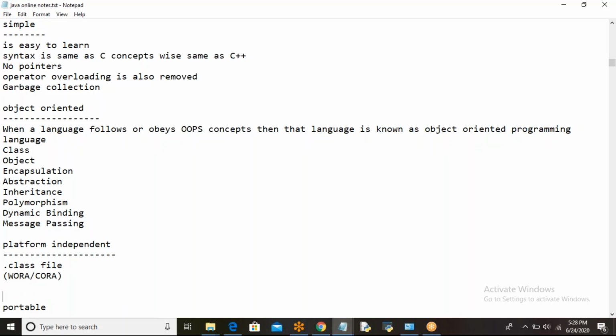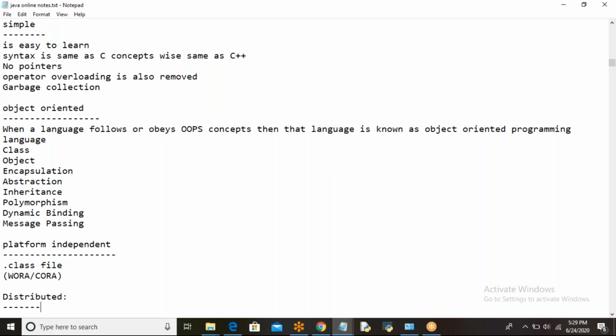Next one is distributed. Why is Java distributed? First of all, we can develop distributed applications here.